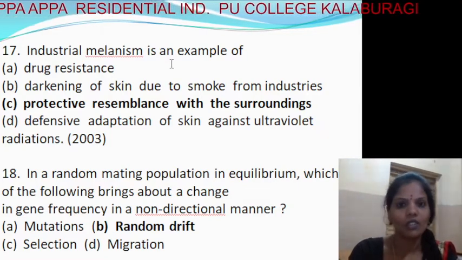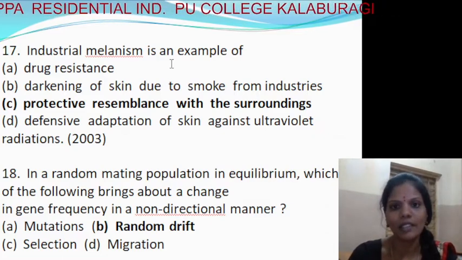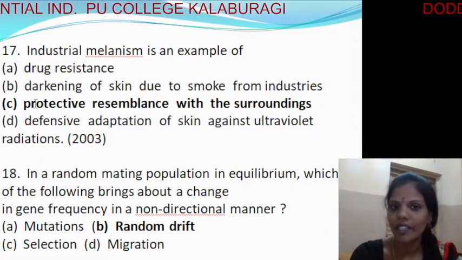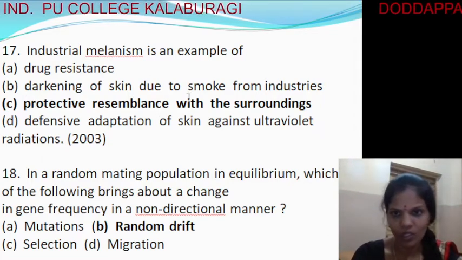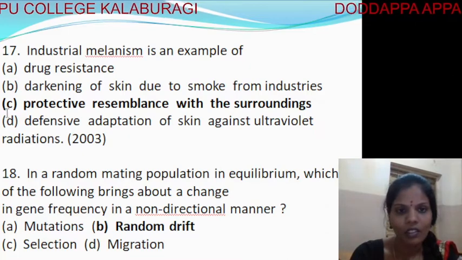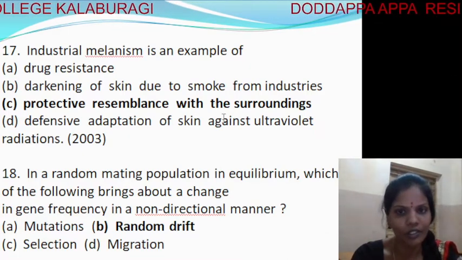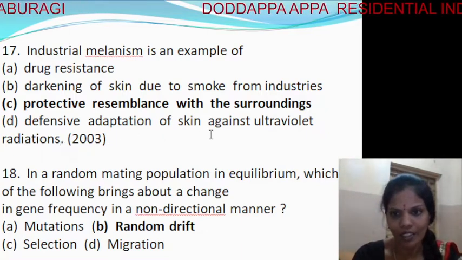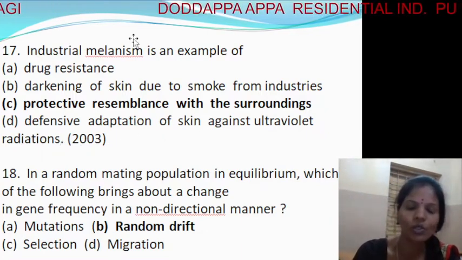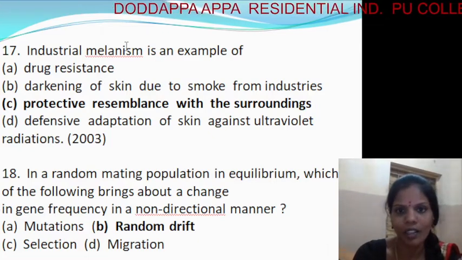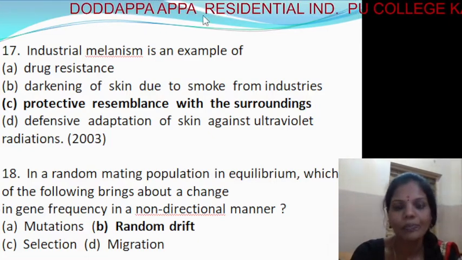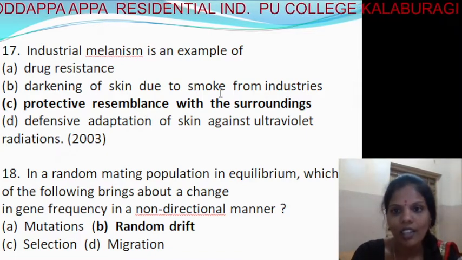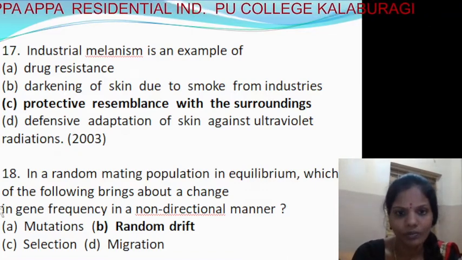Okay, so next question. Industrial melanism is an example of first one, drug resistance, second, darkening of skins due to the smoke from industry, third one, protective resemblance with the surroundings, and the fourth one, defense adaptation of the skin against the ultraviolet radiation. So you know what is industrial melanism and what changes have taken place. So it's an example for the third option, protective resemblance with the surroundings.